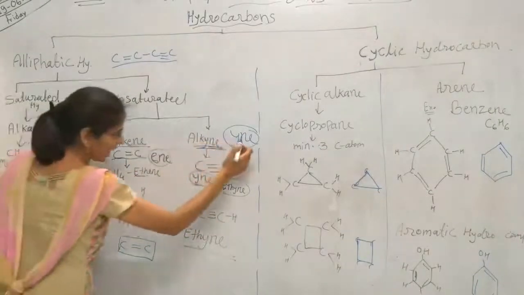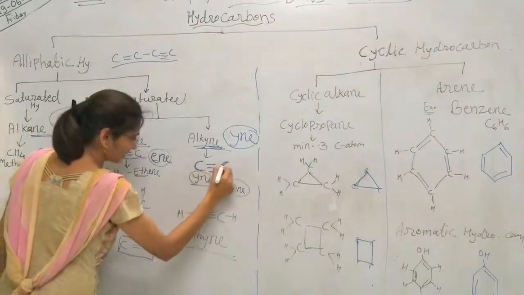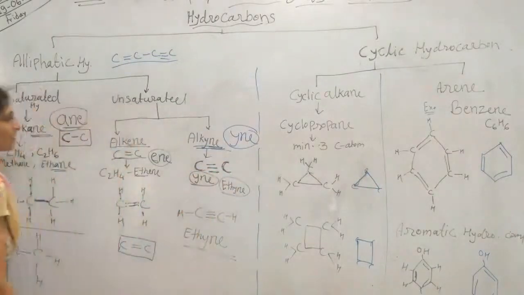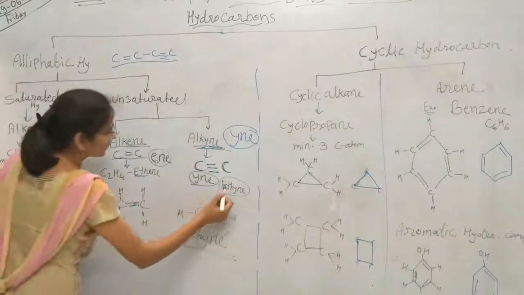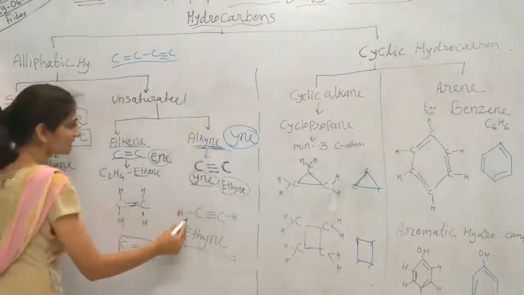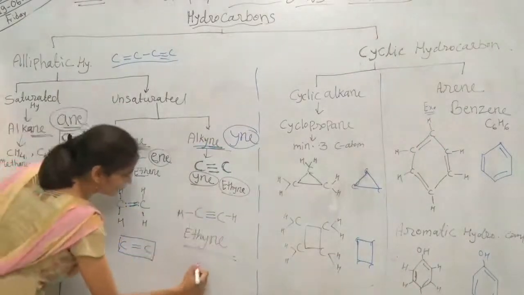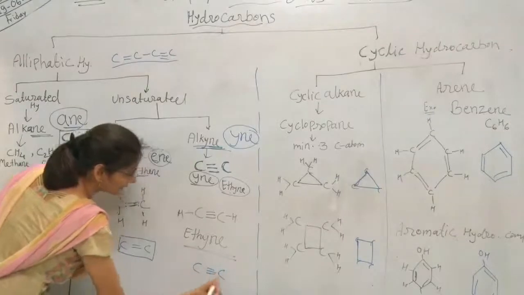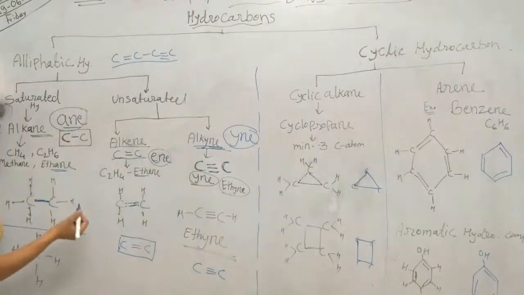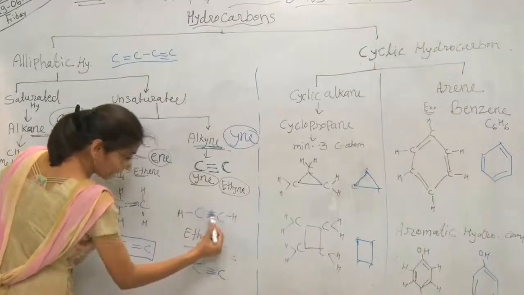From this suffix Y-N-E, we can understand that carbon-carbon triple bond is present between 2 carbon atoms. So the first compound of this alkyne series has minimum 2 carbon atoms, required for triple bond between 2 carbon atoms. So we have taken here 1 triple bond with 2 carbon atoms.